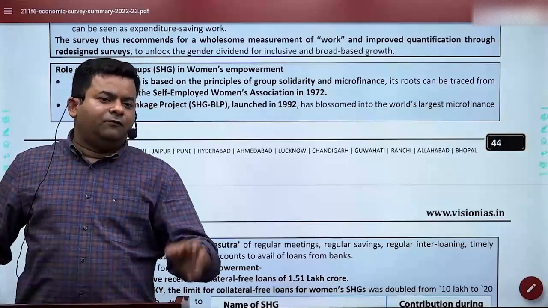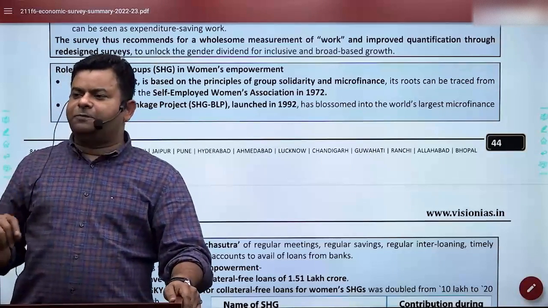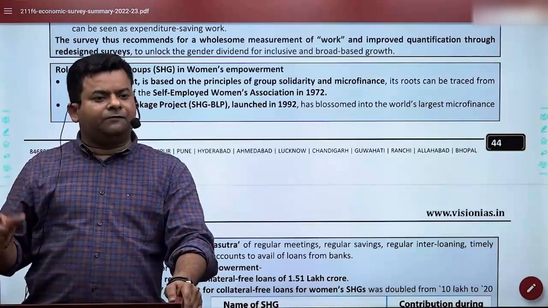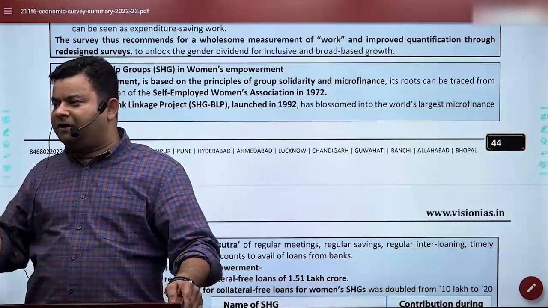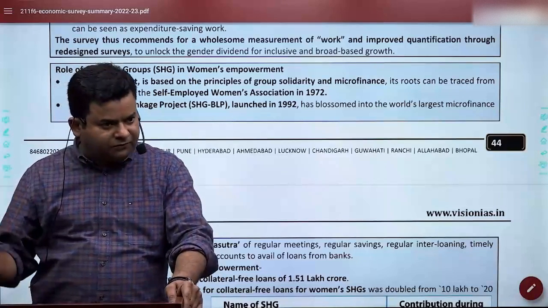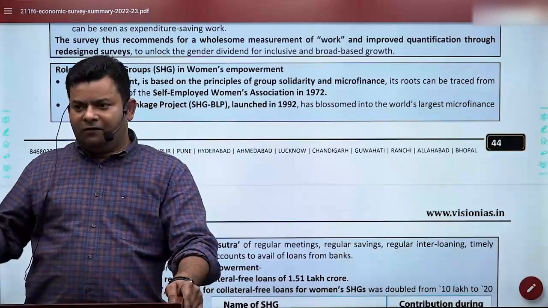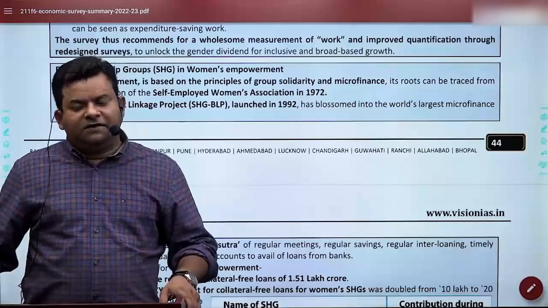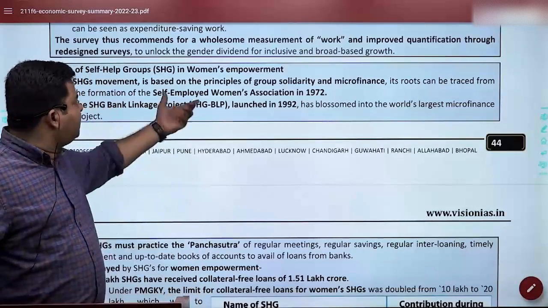When the loan is provided, let me give you a quick reference: as per the Panchayati Raj Ministry, up to 90% of the project cost can be given as loan. And if they are repaying properly, maintaining records and collecting resources better, then their limit could be further increased. This is what is highlighted here.